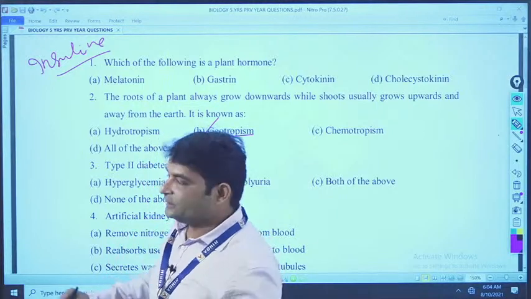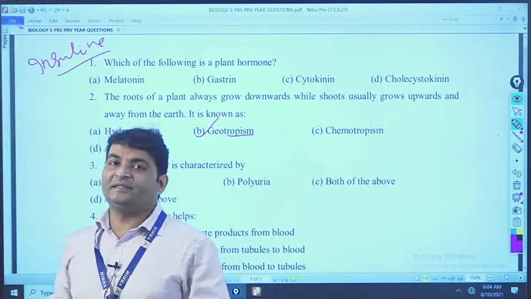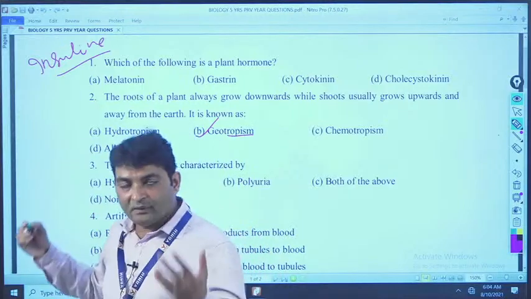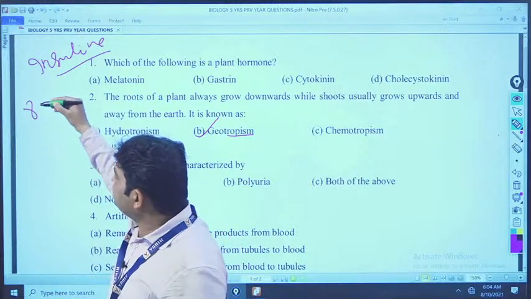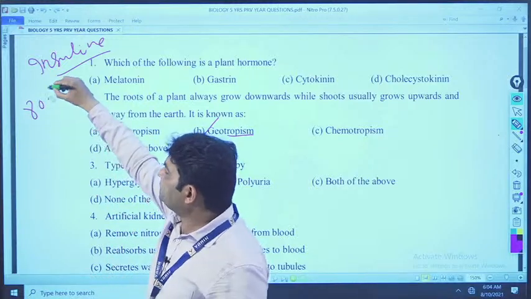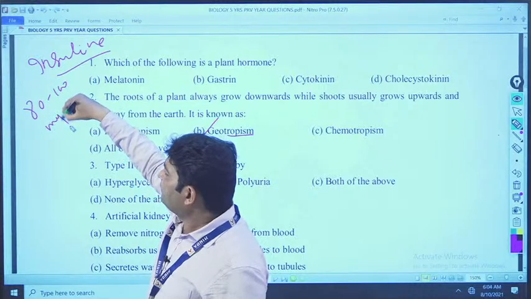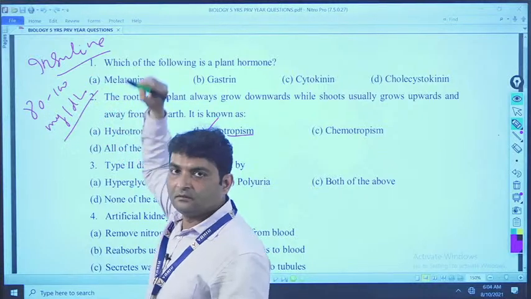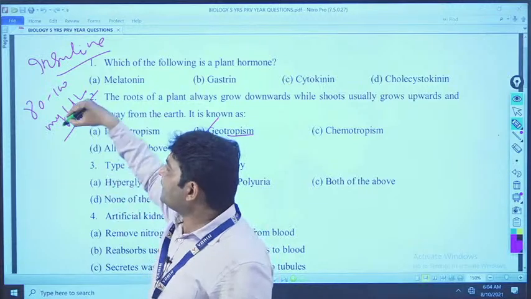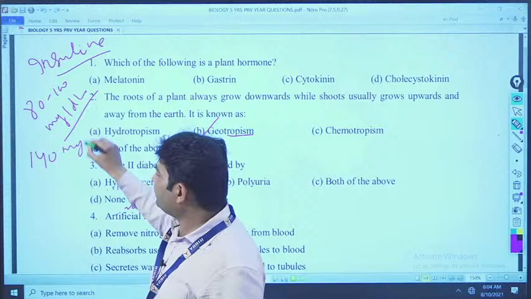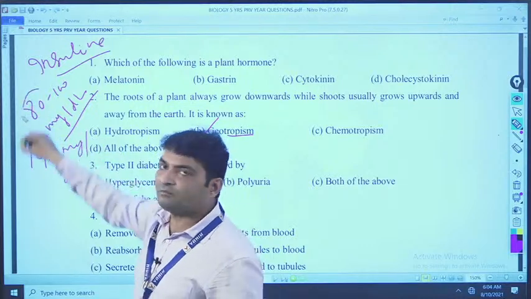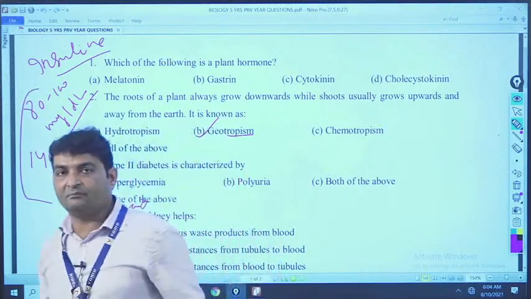But see, one normal range should be there. What is that? In our blood, during our empty stomach, it should be 80 to 100 milligram per deciliter. Clear? And after food, it should be 140 milligram per deciliter. This is the normal range of glucose in our blood.